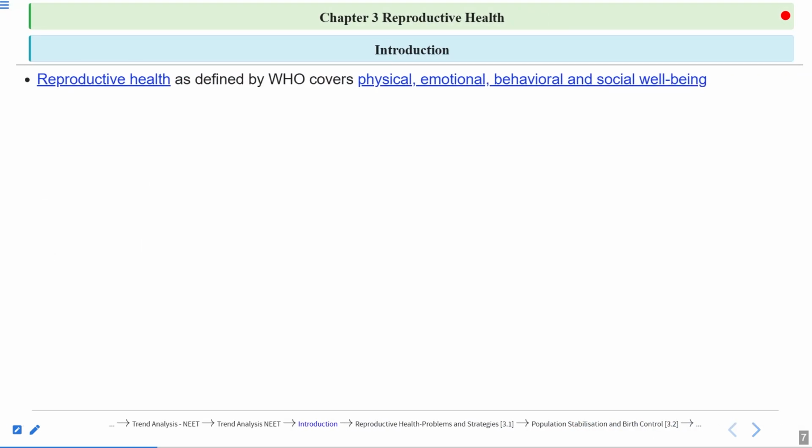Now let's begin with this lecture. Now, reproductive health, as defined by the World Health Organization, is the overall health or total well-being of the person. And it covers the physical, emotional, behavioral, and social well-being of the person. So all these aspects are included under reproductive health.